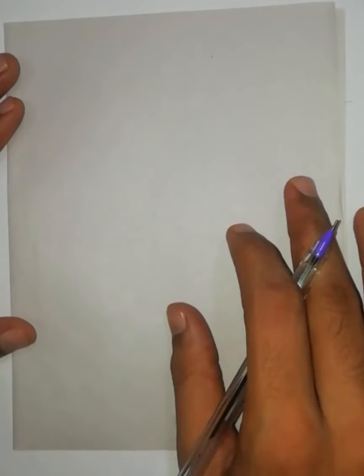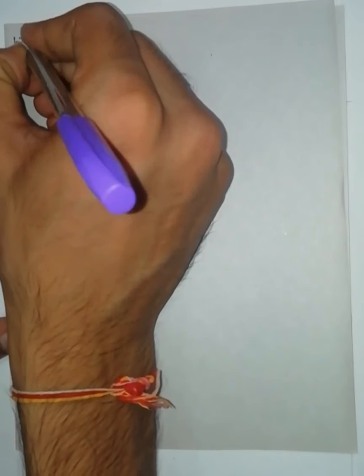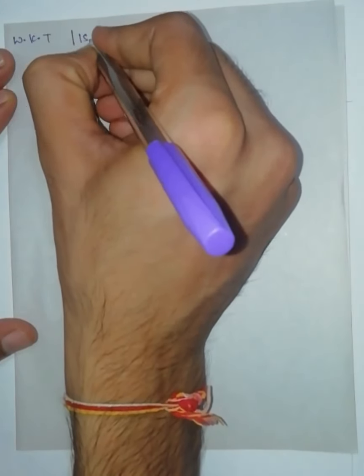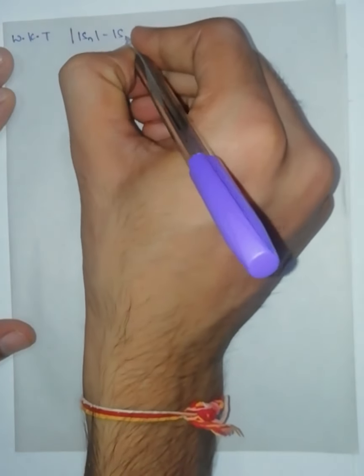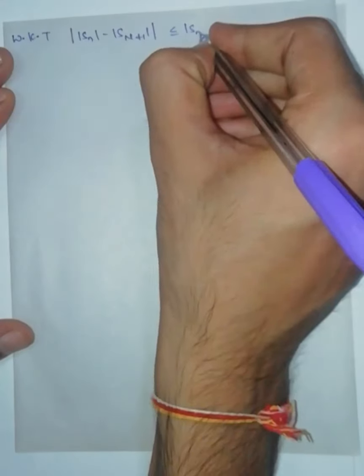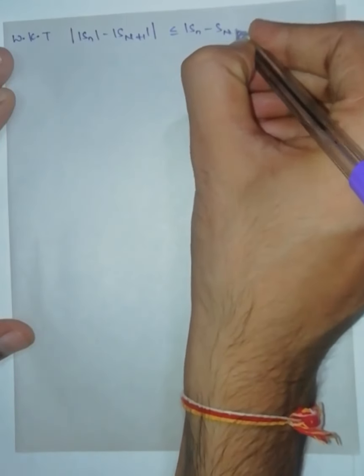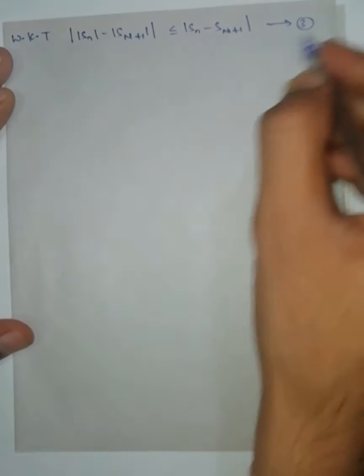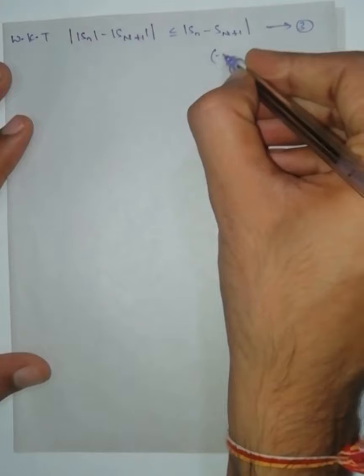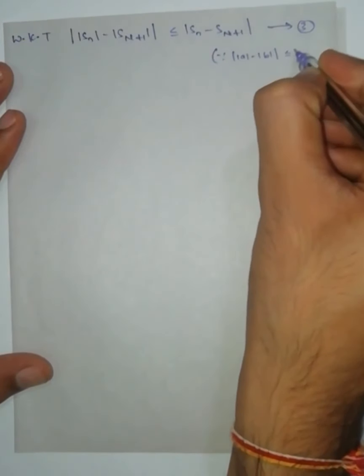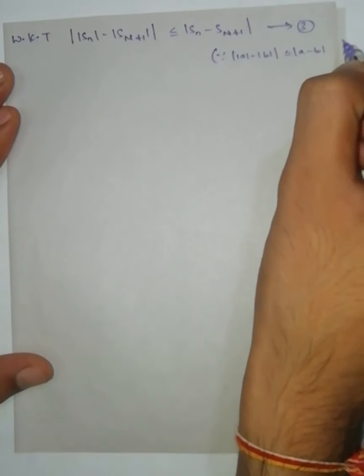Since we know that modulus of Sn minus modulus of Sn plus 1 is less than or equal to modulus of Sn minus Sn plus 1. How did I write this one? Already we have discussed it before the starting of the first unit. Since modulus of a minus modulus of b is less than or equal to modulus of a minus b.